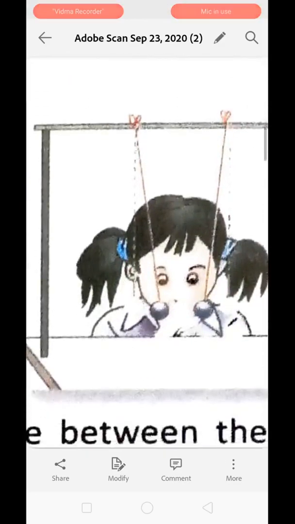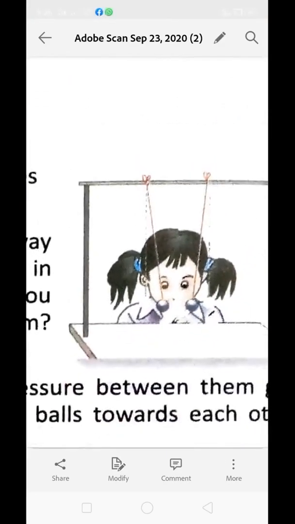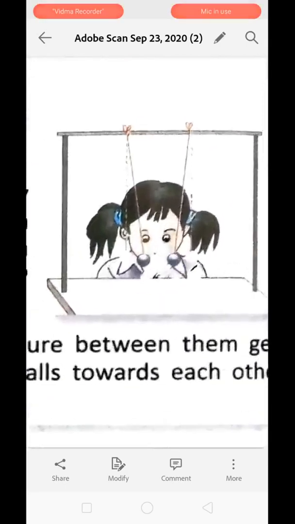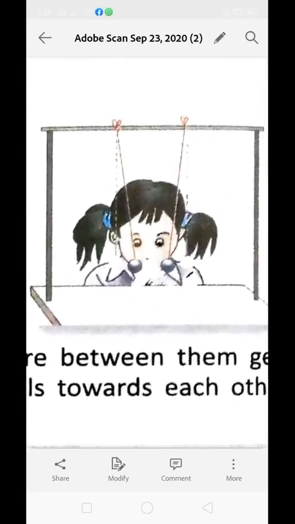Next, over here you can see activity number 4. This also shows that moving air lowers the pressure of the area it occupies. For that, what we have to do is take two ping pong balls, okay, and then hang them 10 centimeters apart from each other. Clear? Now you have to blow in between the balls and try to separate them. What will we observe? When we blow between the ping pong balls, the air pressure between them gets reduced.